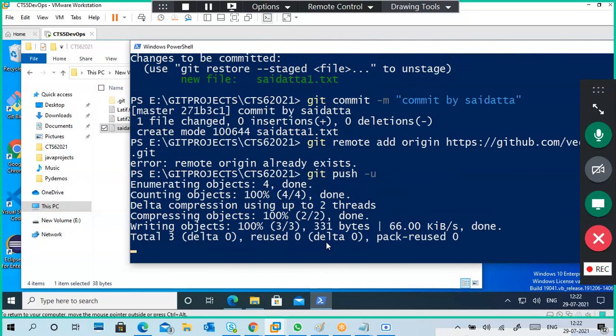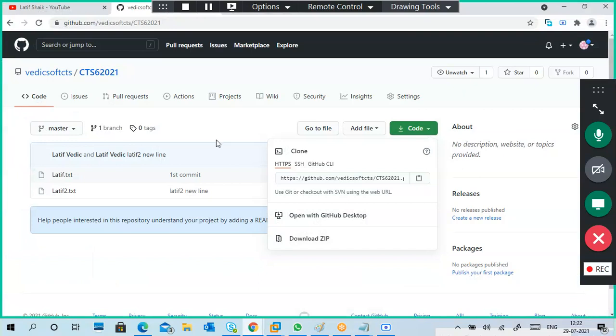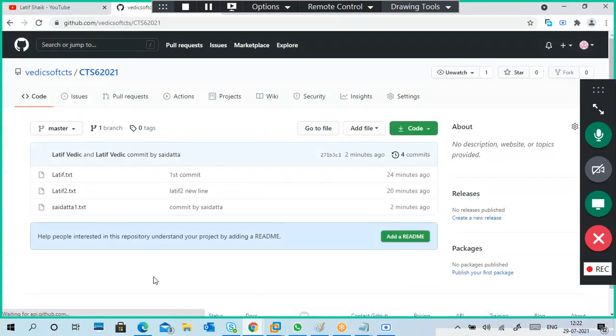So I put git push, that is enough, or you can choose origin master. Only if the branch changes do you have to specify the branch. Otherwise, by default it is the master branch, so no need to specify it. Now git push is done. We have to check in our central repository whether the new file is added or not. Okay, the new file is added here.